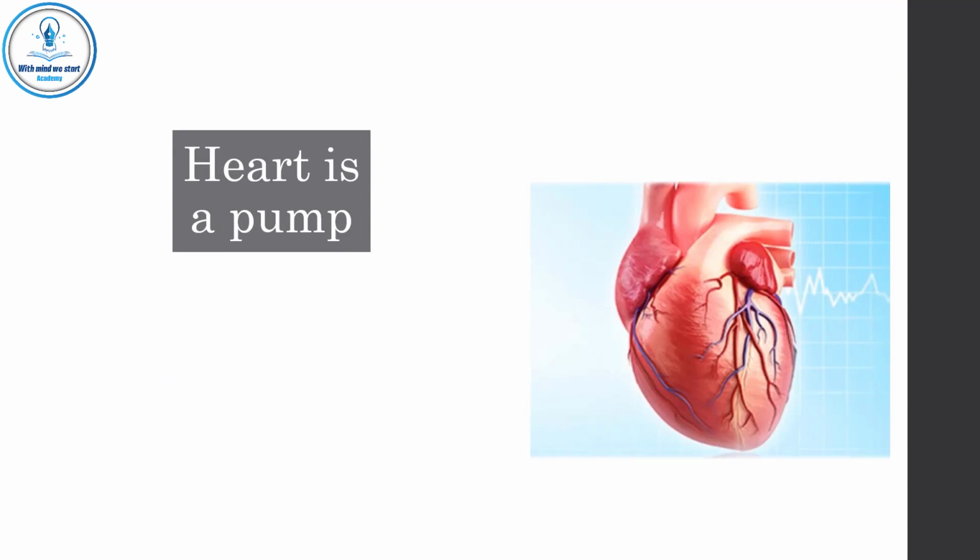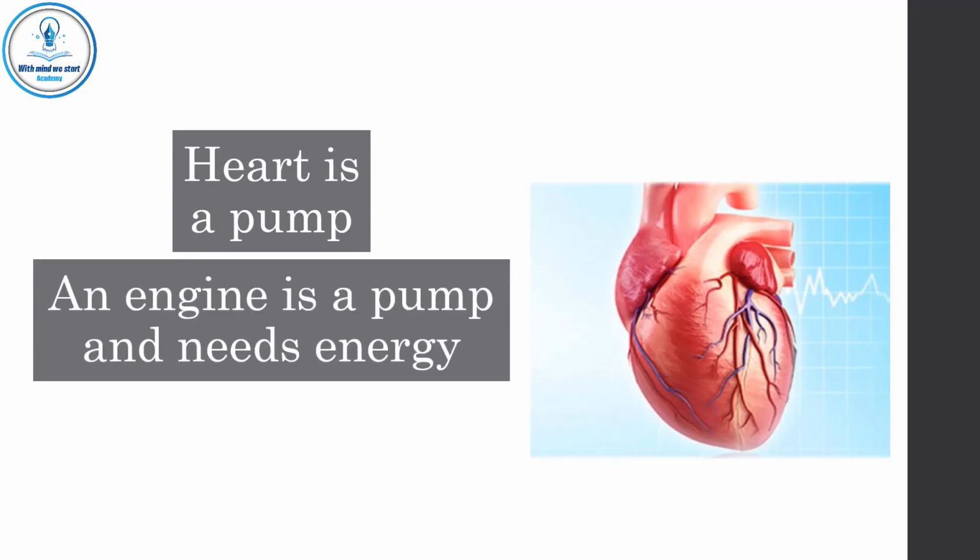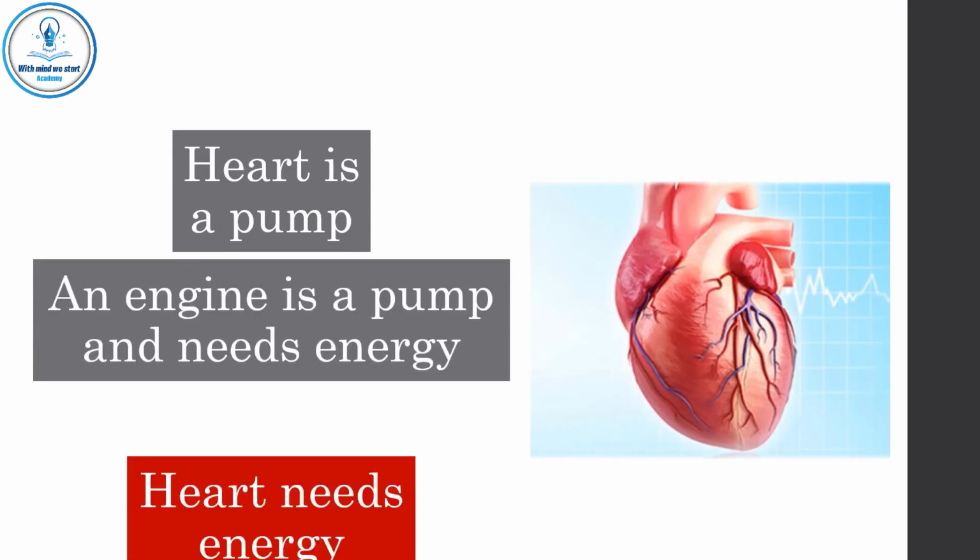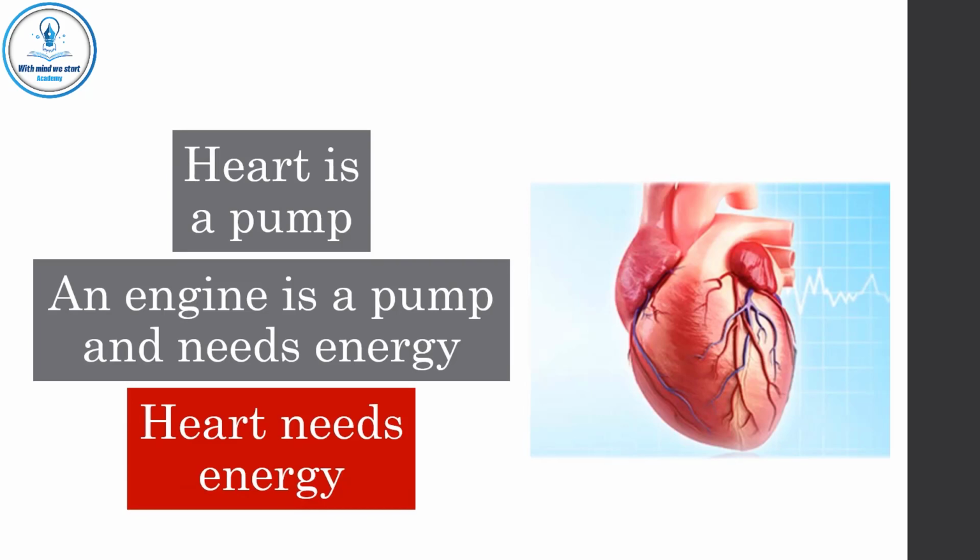Another example. Heart is a pump. An engine is a pump and needs energy. So heart needs energy. These are special premises, and this is a special conclusion, which is uncertain. So this is analogy. Analogy may be used in explaining, as in this example, but the conclusion is always uncertain. If someone concluded that heart is made of metals as an engine, this is wrong.